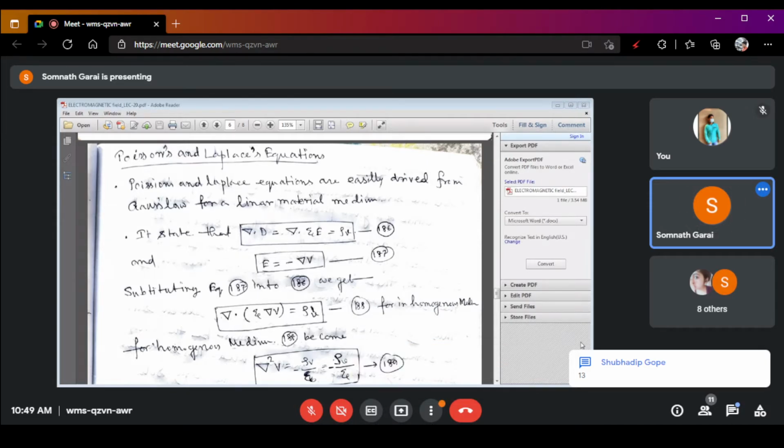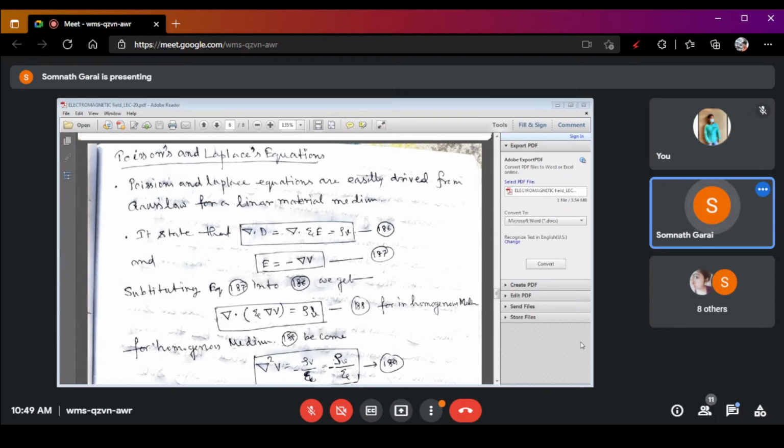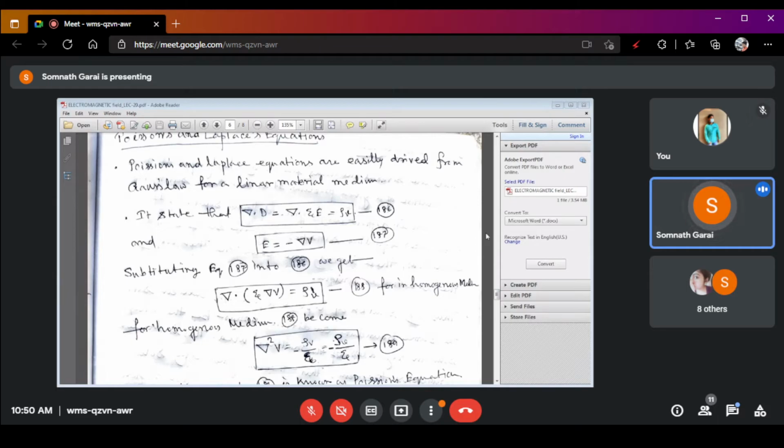According to Gauss law, we know that the divergence of electric flux density, that is del dot D, equals del dot epsilon E, because we just proved in today's class that D equals epsilon E. So del dot D equals del dot epsilon E. And in an earlier equation, we have already proved that del dot D equals rho V. So del dot epsilon E equals rho V, the volume charge density.